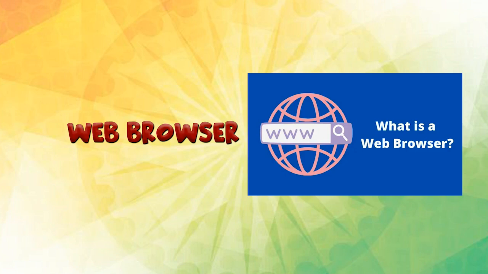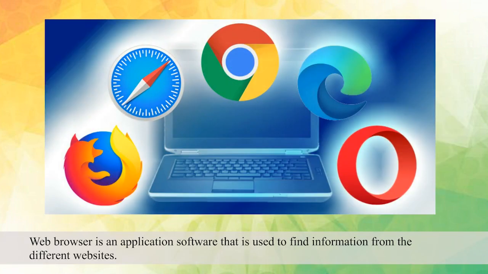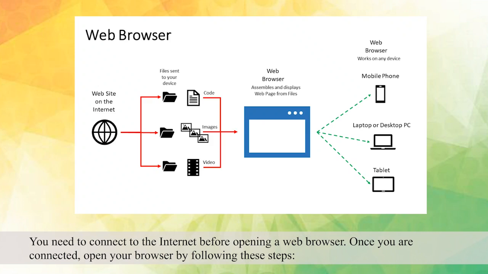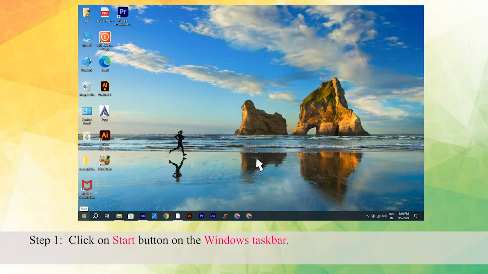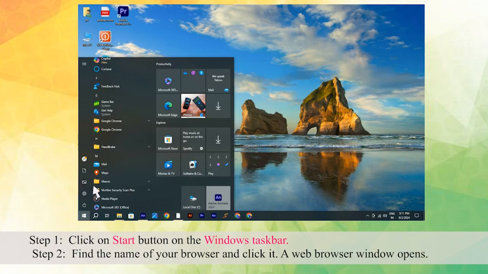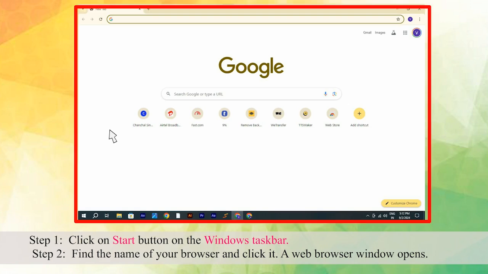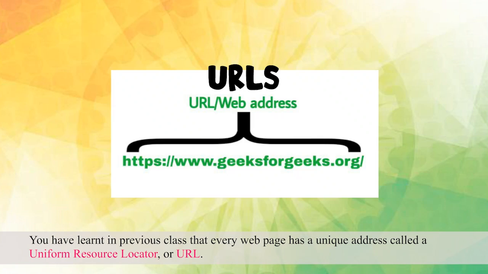Web browser. Web browser is an application software that is used to find information from the different websites. You need to connect to the internet before opening a web browser. Once you are connected, open your browser by following these steps. Step 1. Click on Start button on the Windows taskbar. Step 2. Find the name of your browser and click it. A web browser window opens.